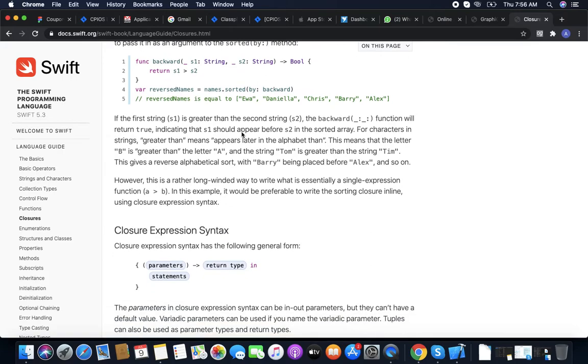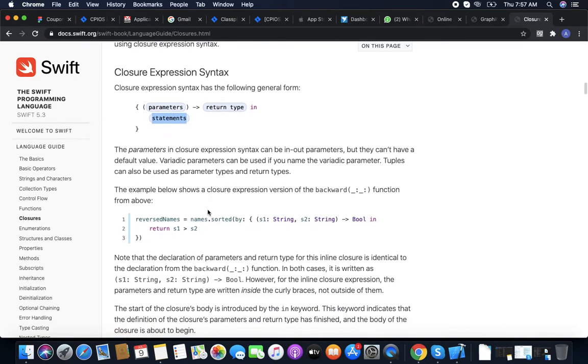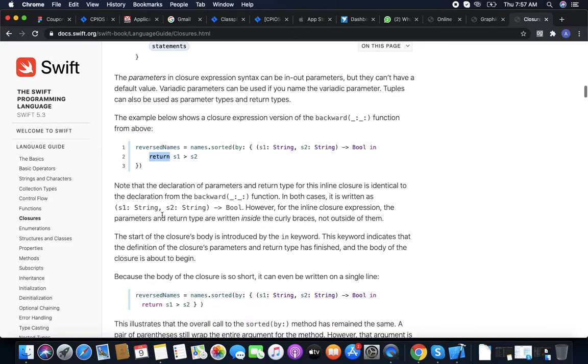So what is the syntax of a closure? Closure syntax has only a block in which you can provide parameters and return type. You write in and then the statements which will be used in the closure. Like you can see this. We have an array of names that we need to sort. So we have two parameters, string 1 and string 2, returning Bool, and you can return the value. You can use it however you want.